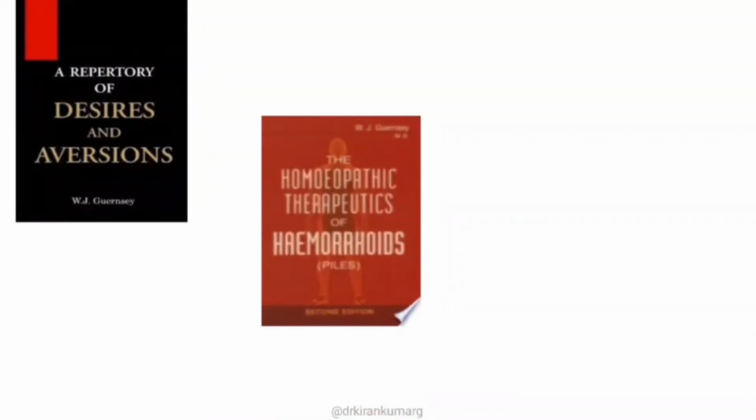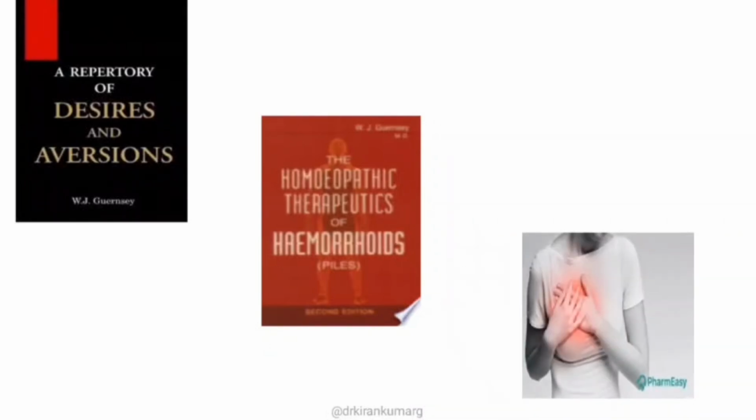The first one is the repertory of desires and aversions, published by Guernsey. The next one is the repertory of hemorrhoids, again published by Guernsey. And there is also the repertory of mastitis, again published by Guernsey. All 3 repertories are called regional repertories, where they relate to some part of the body or some part of the disease. So Guernsey has contributed quite a bit in the field of regional repertories.